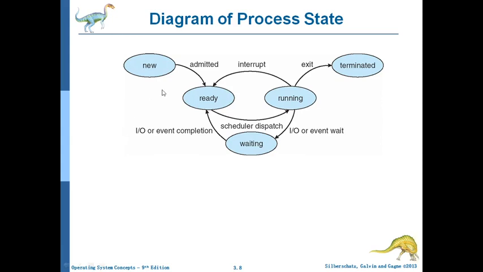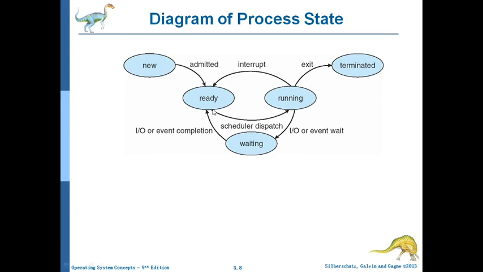Now this is an important diagram from the exam point of view. Whenever a process is created and saved on the hard disk, it is in the new state. When you bring a program from the hard disk to main memory, that is called admitted: the process is admitted from the new state to the ready state. When there are multiple programs in the ready queue, you pick one and give it to the CPU. That is done by a program called the scheduler.